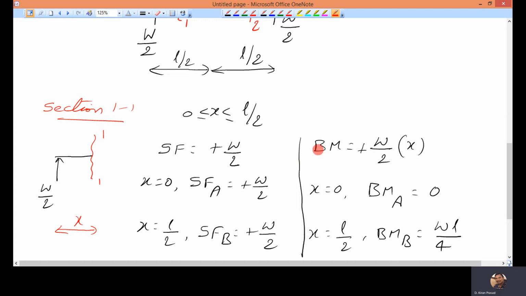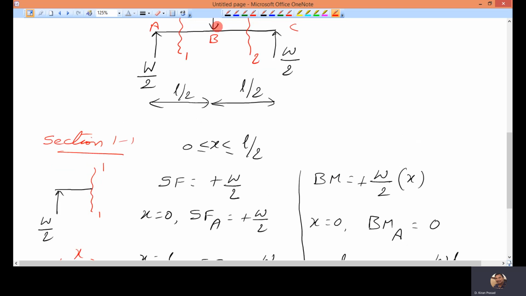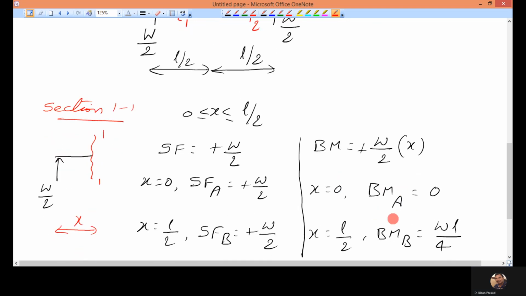Then bending moment. Force multiplied by distance. There is only one force here, so force multiplied by distance x. So W by 2 multiplied by x. Now put x equal to 0, you will get at A. Put x equal to L by 2, you will get at B.